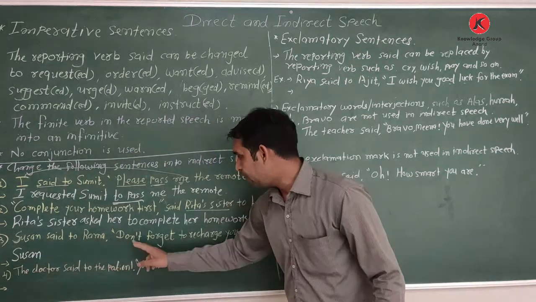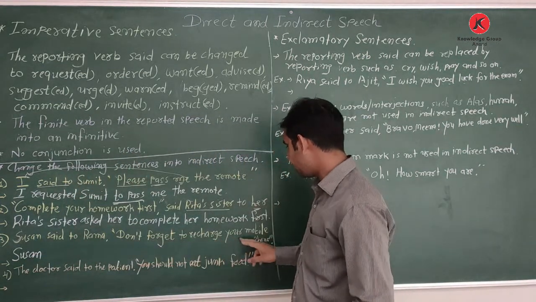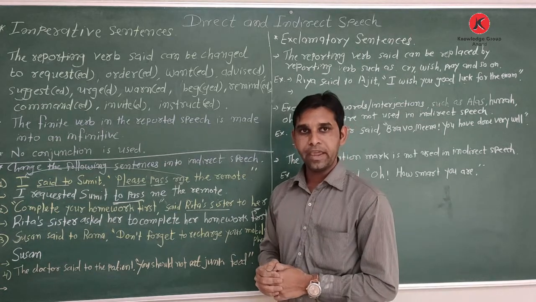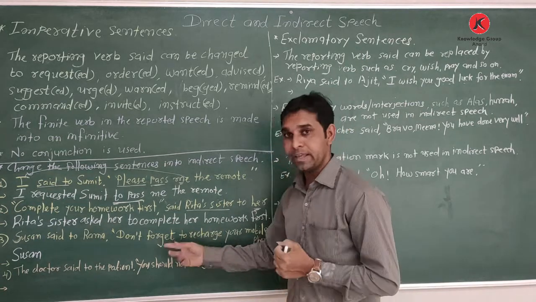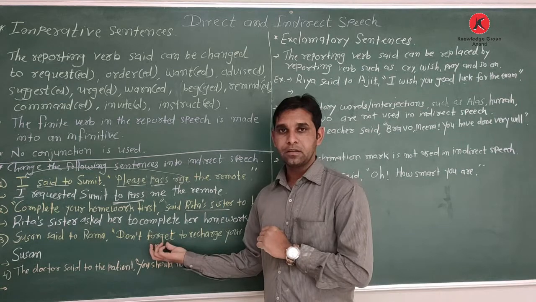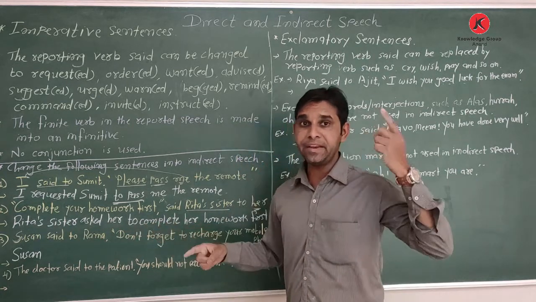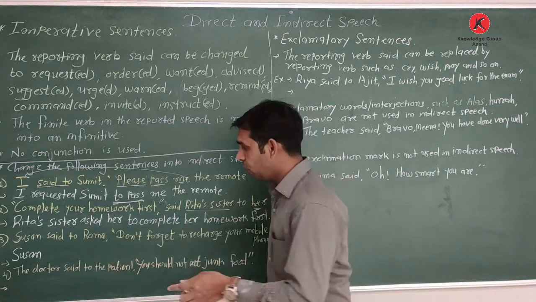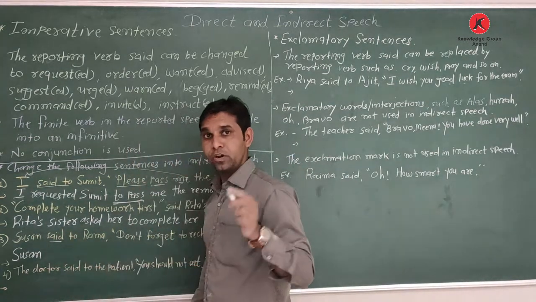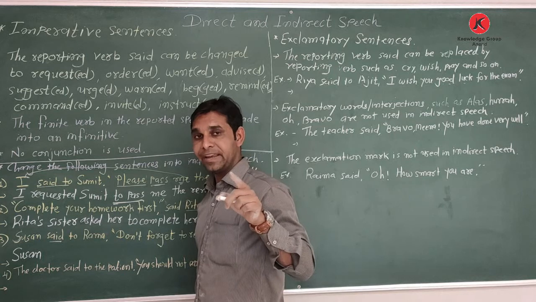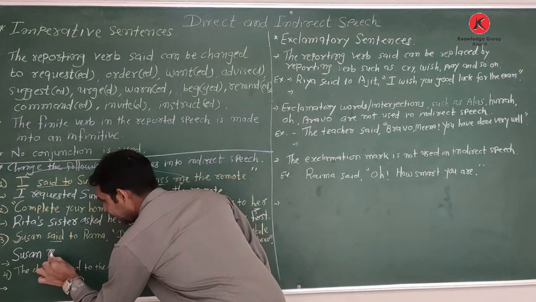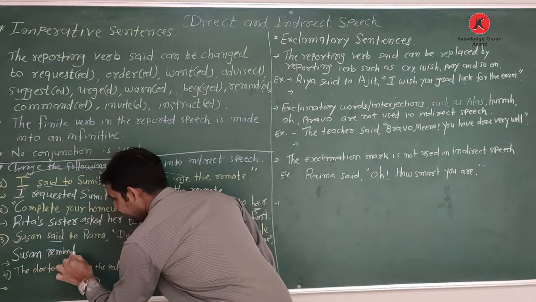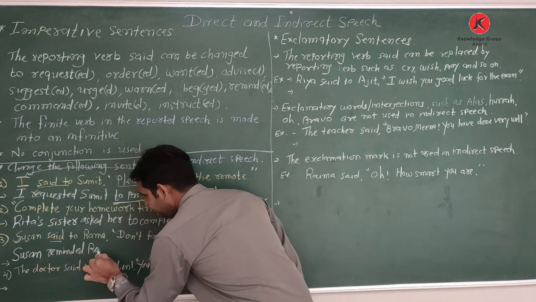Susan said to Rama, "Don't forget to recharge your mobile phone." So don't forget. See the word forget. So Susan reminded that person Rama. Here said is given in past form, so we write the reminding word in past form. Susan reminded whom? Rama.